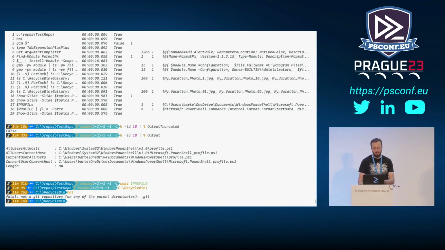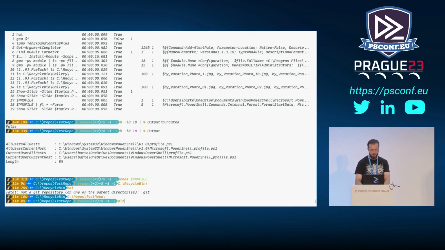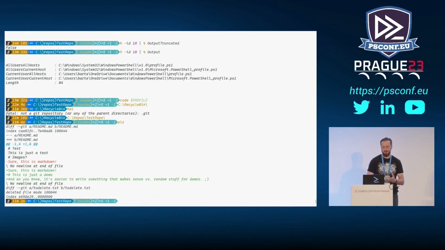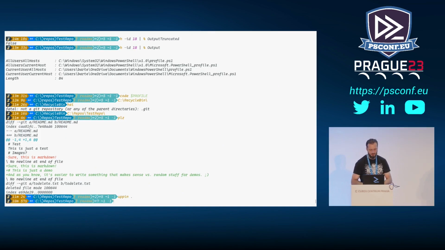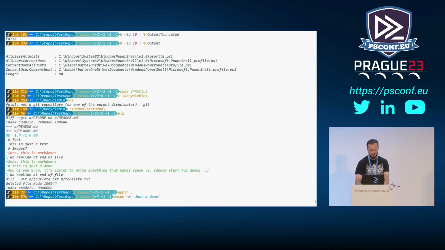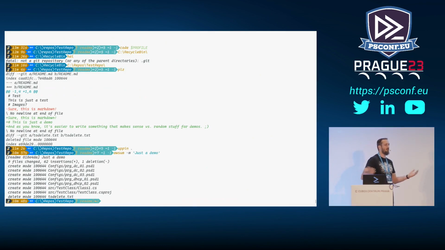If it were a Git repository, so if I go back to the actual Git repository, it's repo, and now I say, okay, show me diff, please, and I can say 'up in dot', so git add, obviously, and then I say 'awesome just demo', which is git commit, obviously.